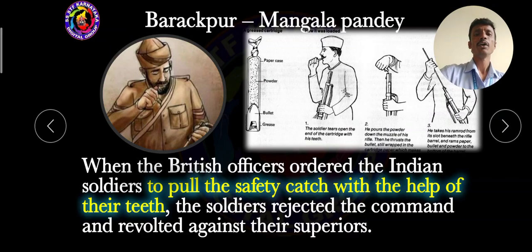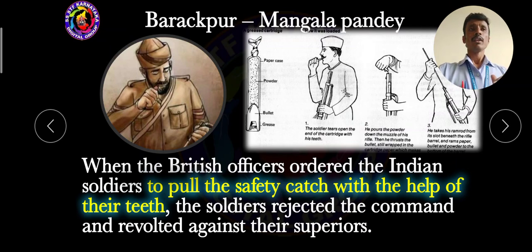Another thing we already know, dear students: when the British officers ordered the Indian soldiers to open the cartridges with the help of their teeth, the soldiers rejected the command and revolted against their superiors. As I already told you, the cartridges were covered with the oil or fat of the cow and the pig.